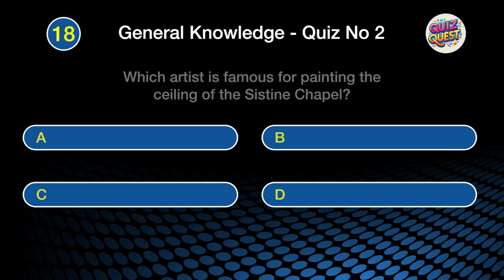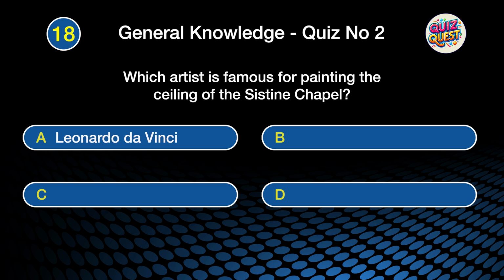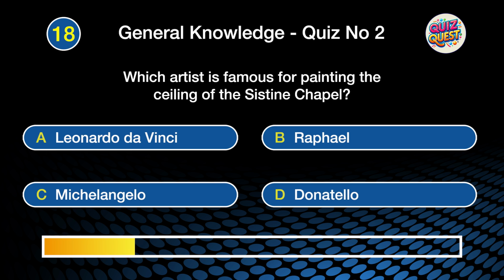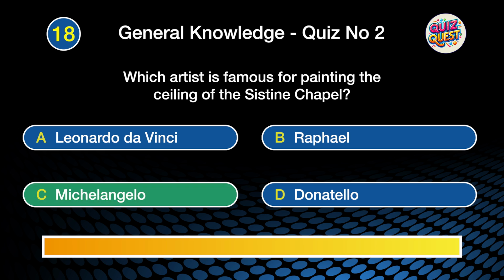Question 18. Which artist is famous for painting the ceiling of the Sistine Chapel? Was it A. Leonardo da Vinci, B. Raphael, C. Michelangelo, or D. Donatello? The correct answer is C. Michelangelo.